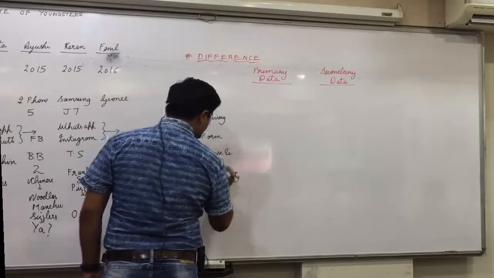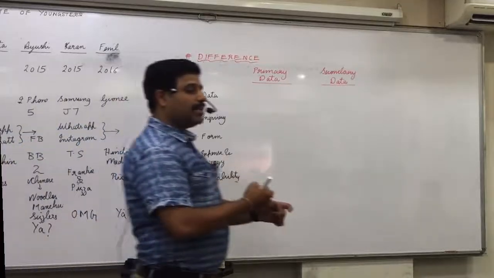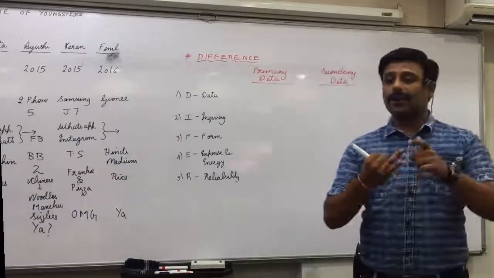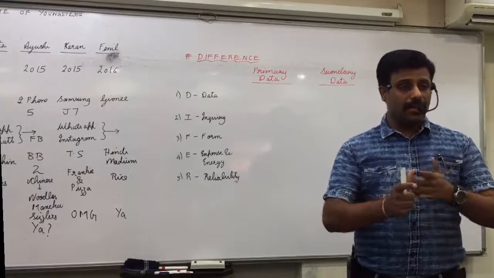Once again, D stands for data, I stands for inquiry, F stands for form, E stands for energy, and R, I'll be asking you back. You'll be able to remember this? So, differ. Data, inquiry, form, expense and energy, and reliability.